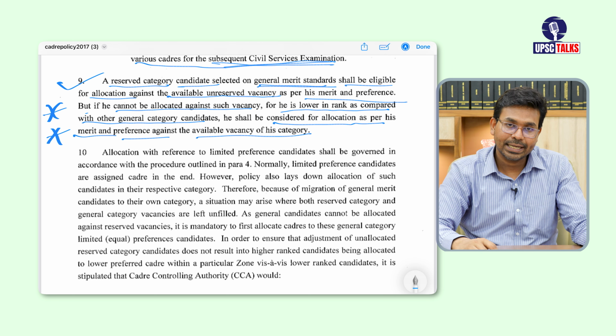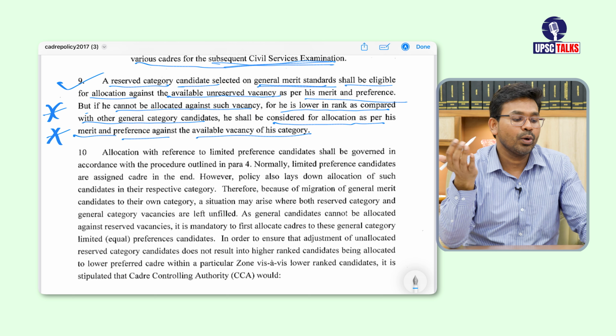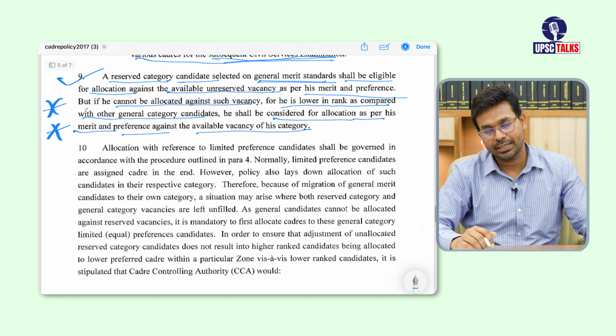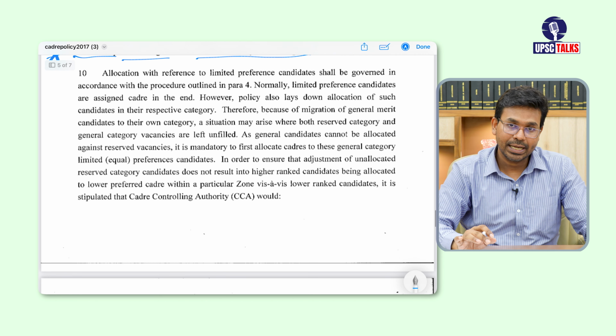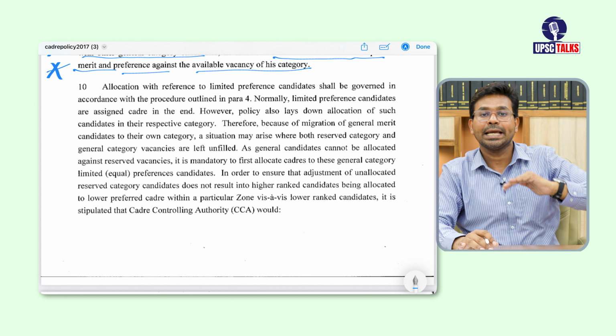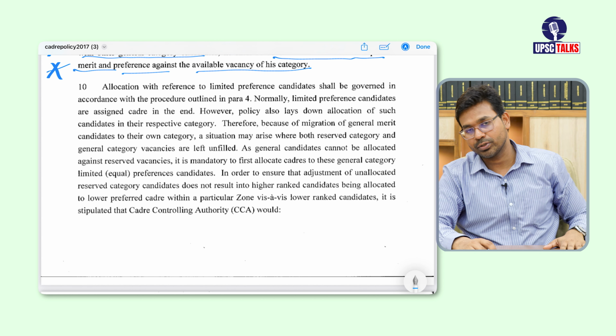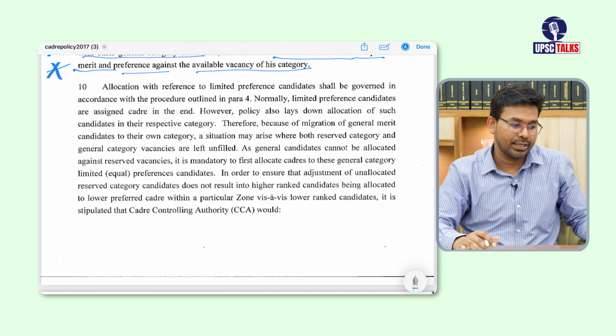So in that case, he will be considered according to his rank, his preference, and also his category. So a candidate who has a reservation category but scores really high can be considered under the unreserved quota also. They will be allocated cadre and service accordingly.